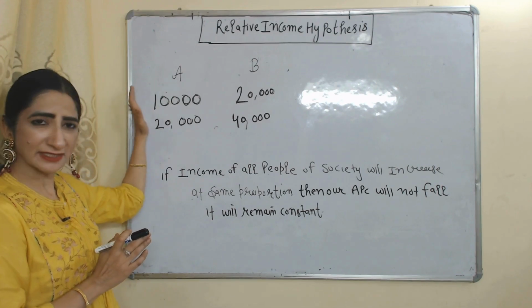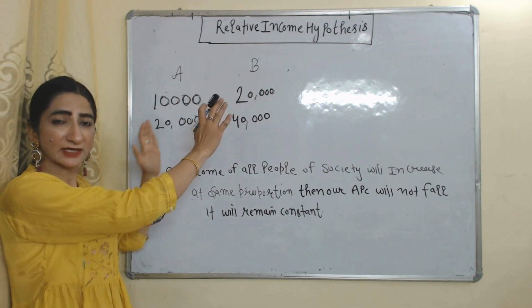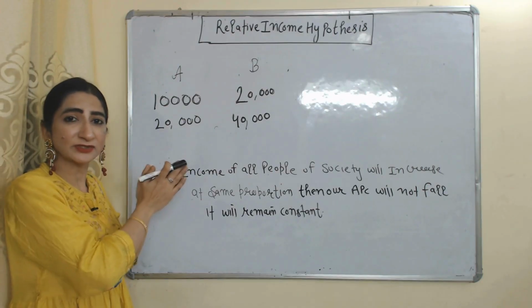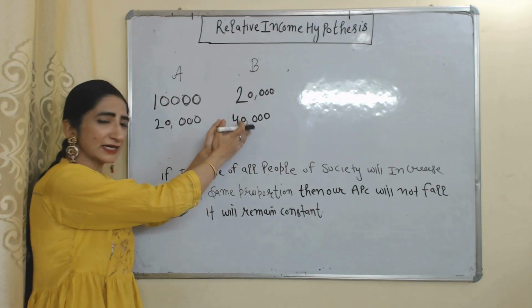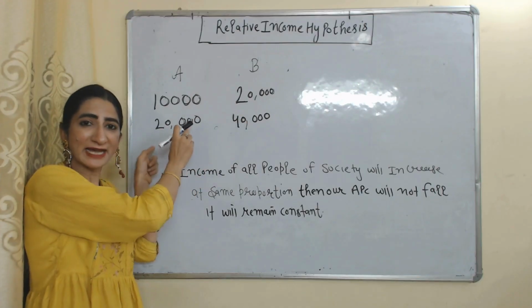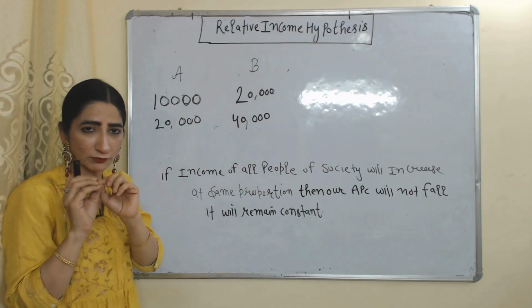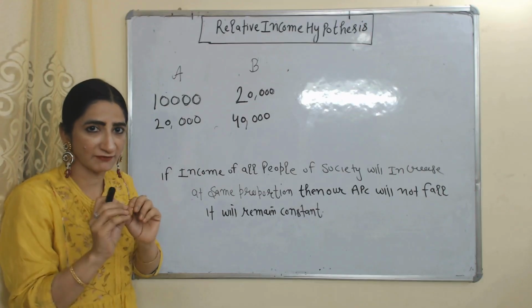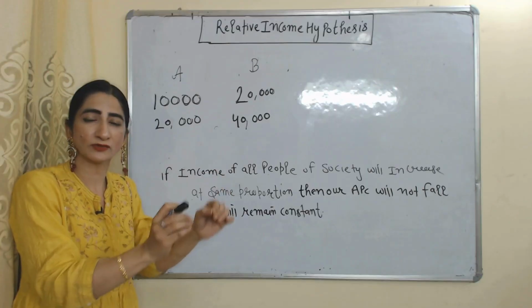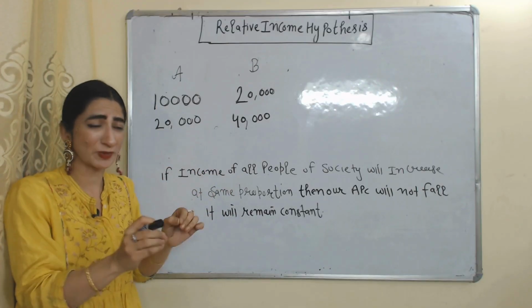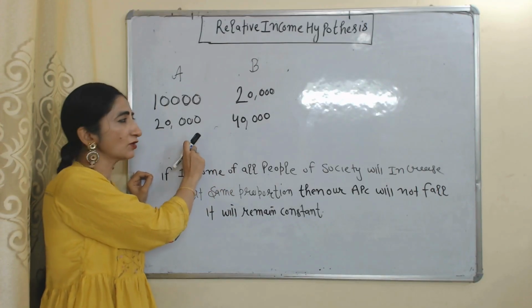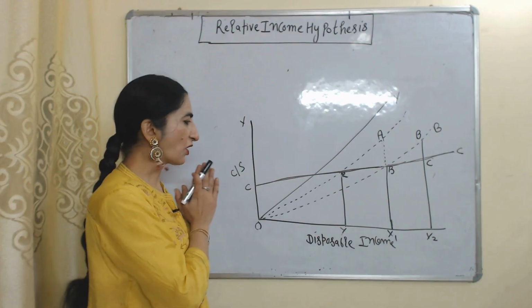That's why as the income of A increases, he cannot consume less. He has to consume in order to maintain his standard of living equal to B. That's why APC of A will not fall, meaning consumption of A will not fall. It will remain constant. He has to spend in order to maintain his standard of living equal to B. Now we will see the diagram.